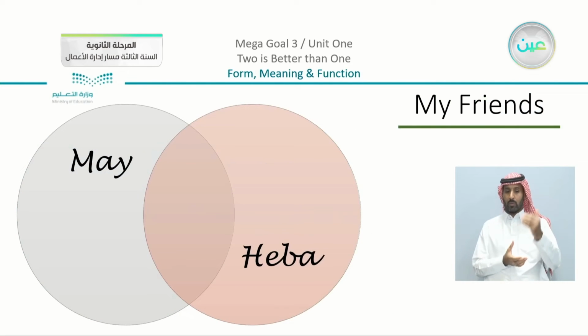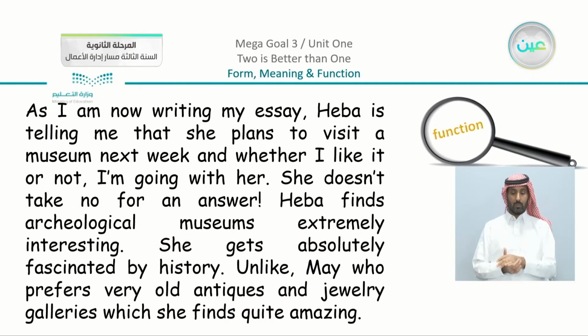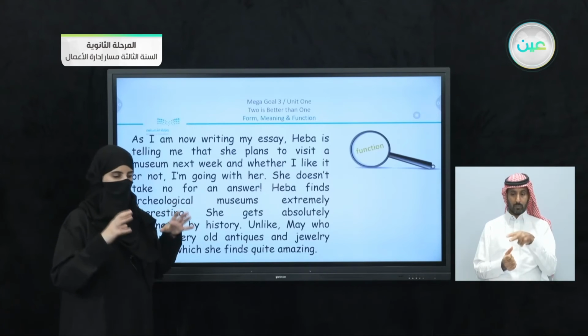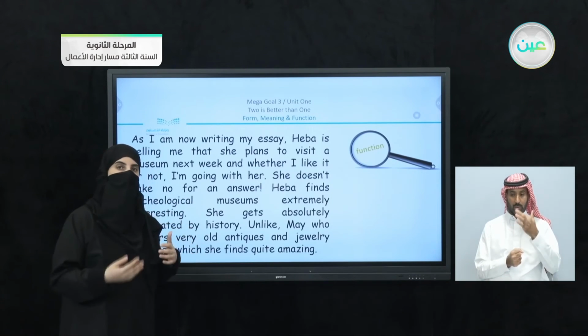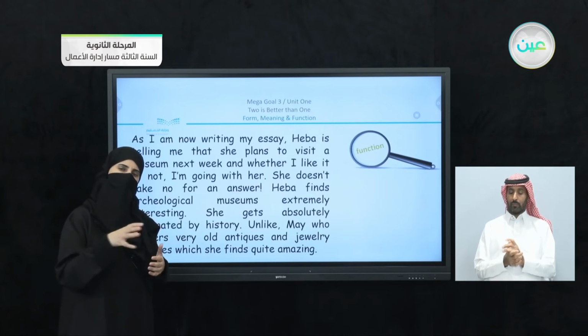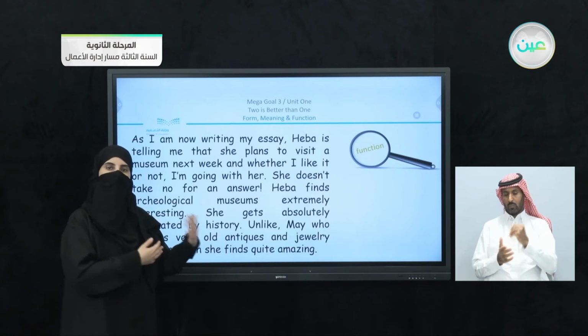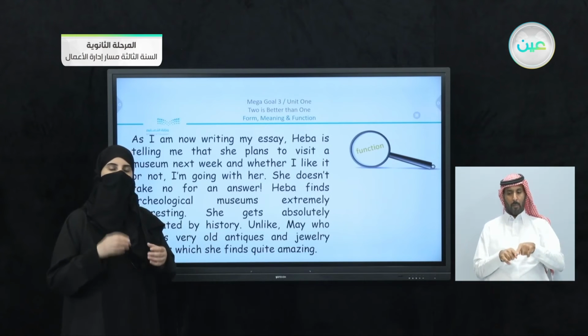And back to my friends who are Hiba and May again, we are going to just go back to the same paragraph here, but I'm going to focus on something different this time. Now, what do we focus on? If you can see that this time I want you to focus on something that is function in the sentences. How is that? Now, note that we first concentrated or focused on verbs, present simple, present progressive. We went to stative and non-stative verbs, and then we connected or just moved on to different museums or galleries. Now we come to the last part with May and Hiba here. I want something that shows function in the sentence.